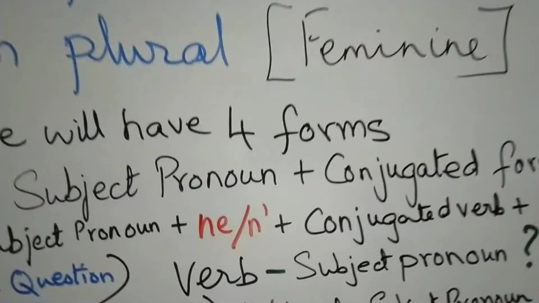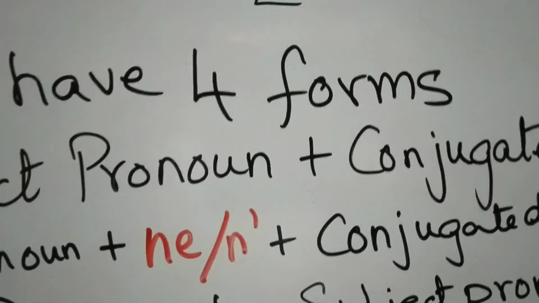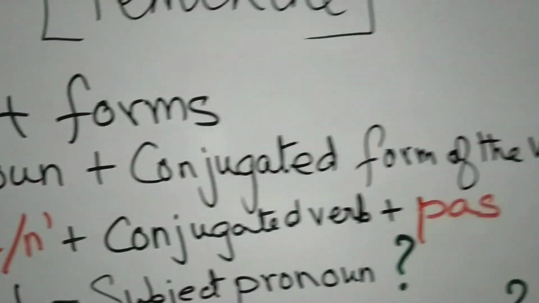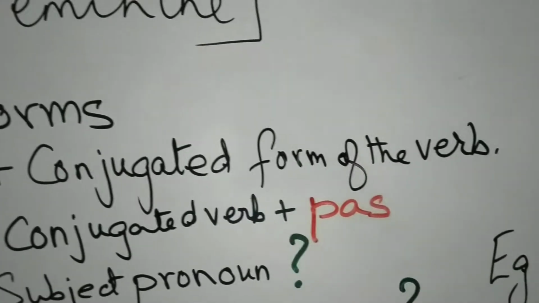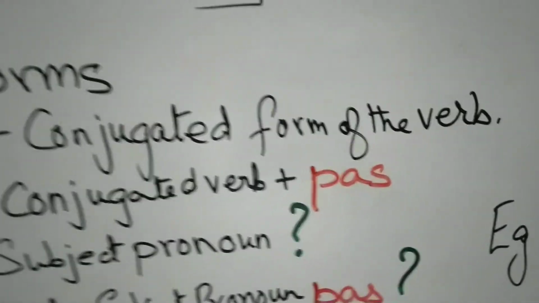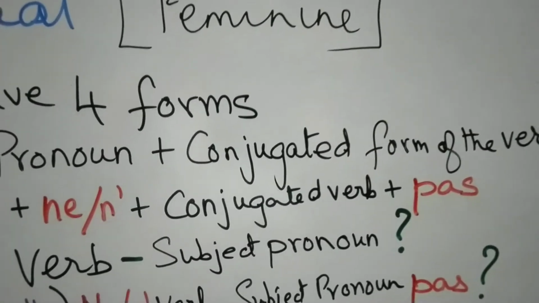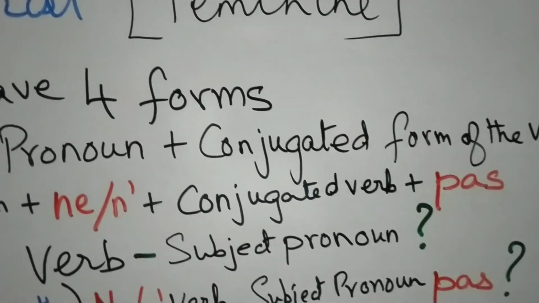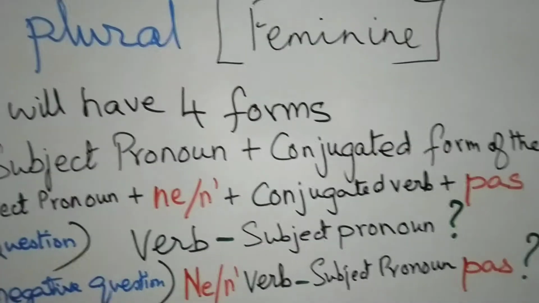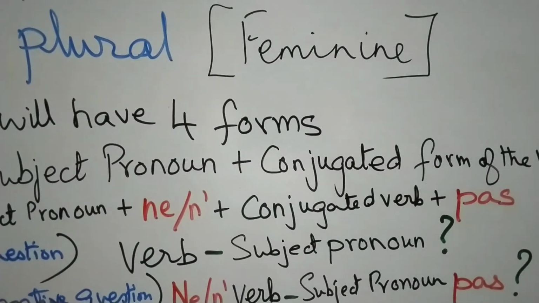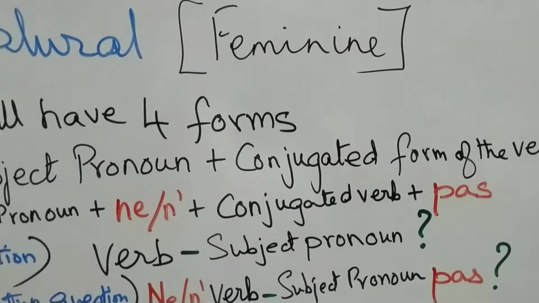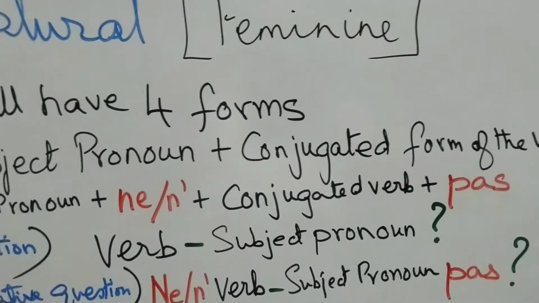Then we put ne or n apostrophe before the conjugated form of the verb, and then we follow that with pas. Now, ne by itself and pas by itself will not have any meaning. Both together will mean not.